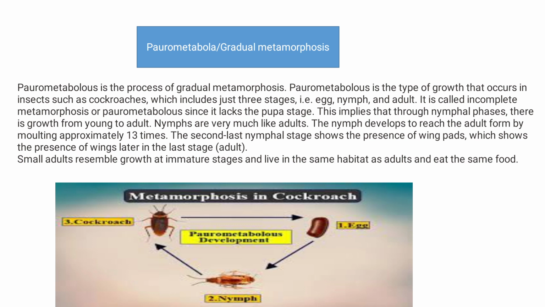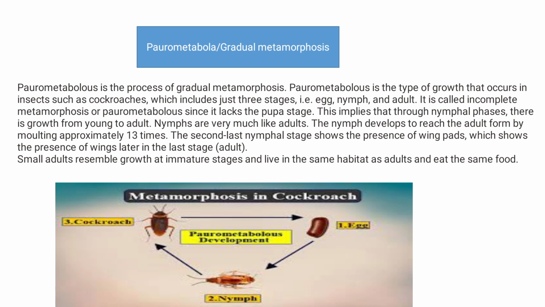Paurometabola, or gradual metamorphosis, in which the nymph develops to reach the adult form by molting approximately 13 times. The second last nymphal stage shows the presence of wing pads, which indicates the wings that will be present later in the last stage, the adult. The small adult-like nymphs grow to maturity, live in the same habitat as adults, and eat the same food. In this paurometabola, what happens actually?